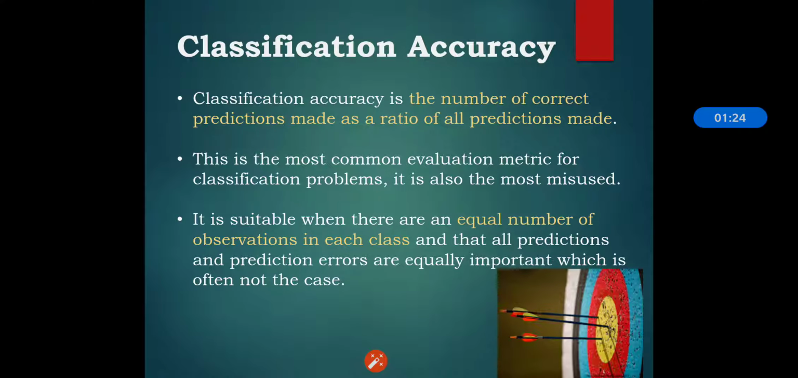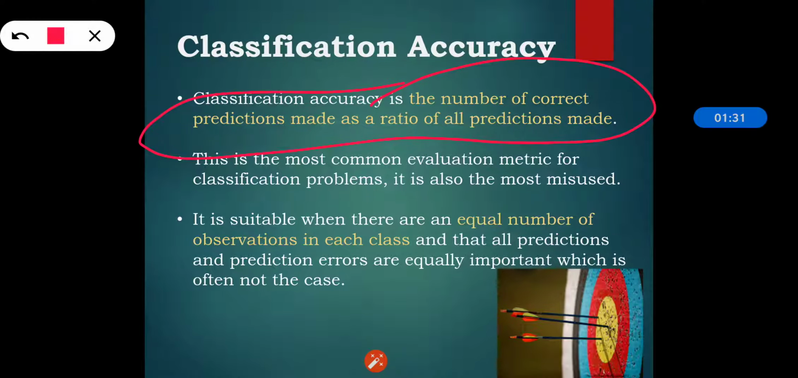So the first one is the classification accuracy. The classification accuracy is the number of correct predictions made as a ratio of all predictions made. It means how many predictions are correct, the ratio of that from the total predictions that we have made. So this is the most common evaluation metric for classification problems.